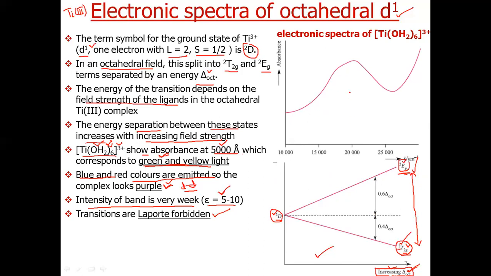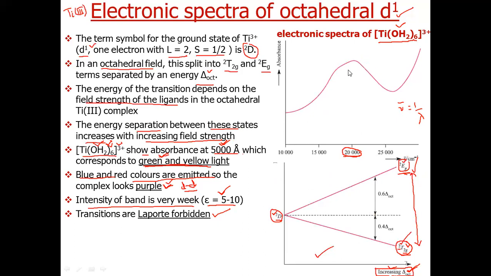So this is the absorption spectrum for the hexaaqua titanium plus 3 cation, which shows an absorbance peak at this wavelength, which corresponds to, this is wave number, around 20,000 centimeter inverse, as wave number is the reciprocal of wavelength. So this is the absorbance graph for hexaaqua titanium plus 3, which shows a single absorbance peak.